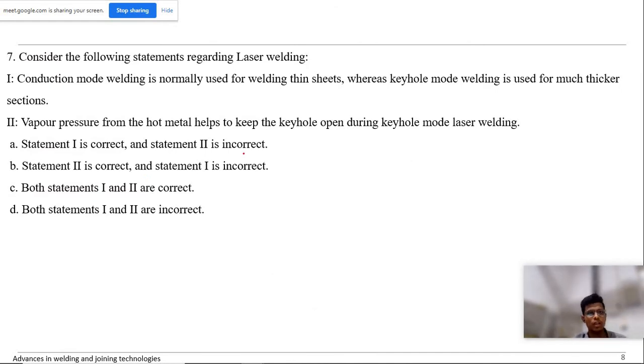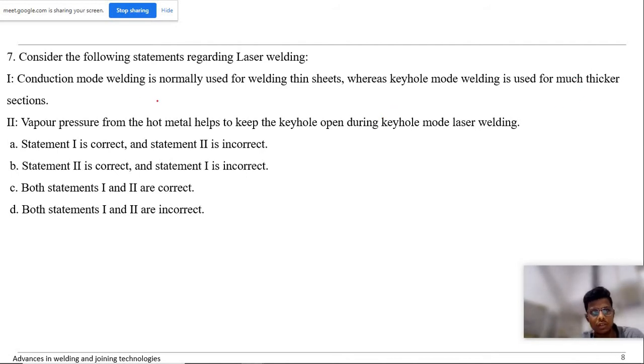Next question. Consider the following statements regarding laser welding. Conduction mode welding is normally used for welding thin sheets, whereas keyhole mode welding is used for much thicker sheets. Obvious, right? Sir would have discussed this in at least 3-4 classes, about the keyhole mode in the introduction class, and next week when explaining the electron beam and laser beam.